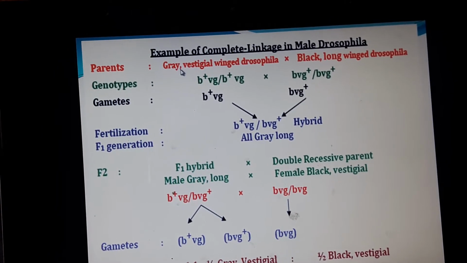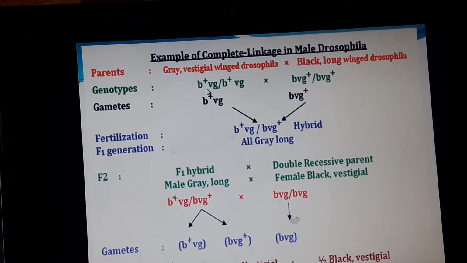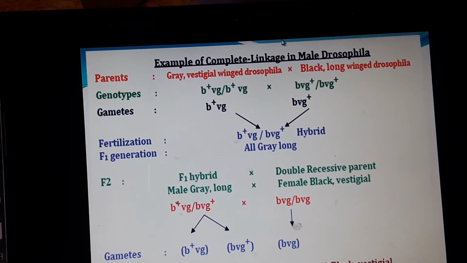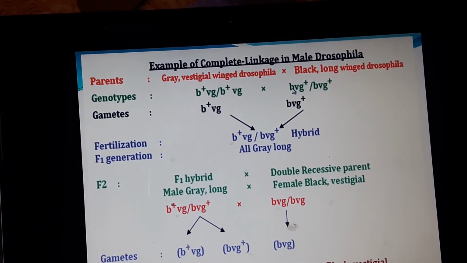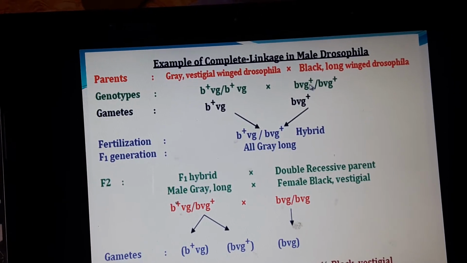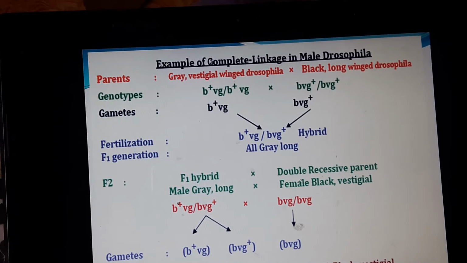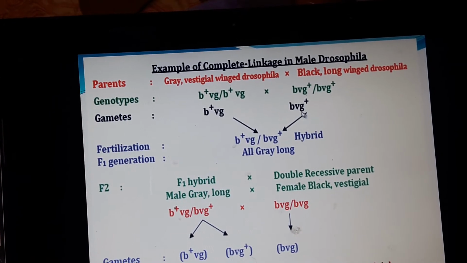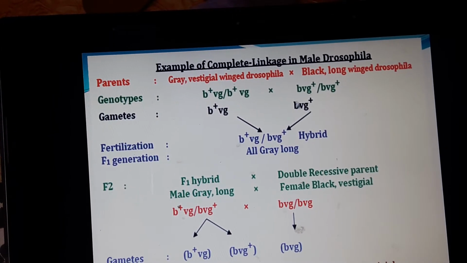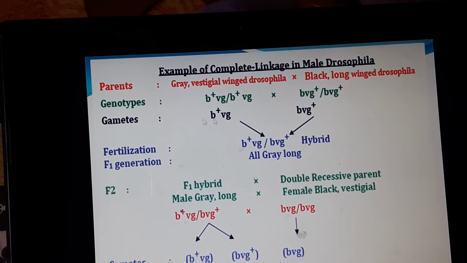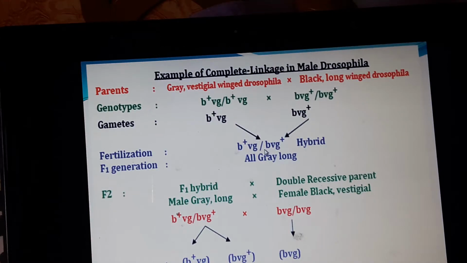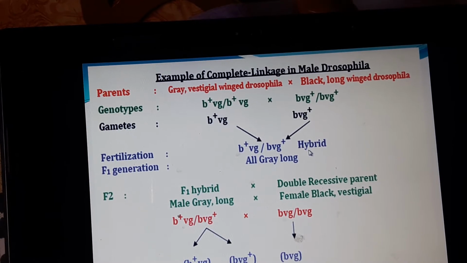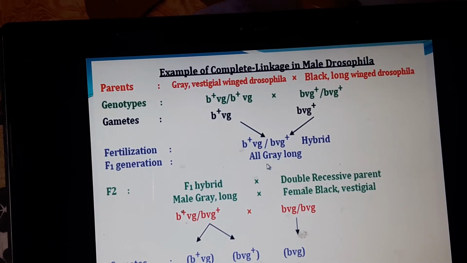Specifically, B+ stands for grey color and Vg for vestigial wing, while B alone stands for black coloration and Vg+ for long wing. The first parent produces a single gamete, B+Vg, and the other produces a single gamete, Bvg+. During fertilization in the F1 generation, the offspring is B+Vg/Bvg+, which is heterozygous or hybrid, and all are grey long.